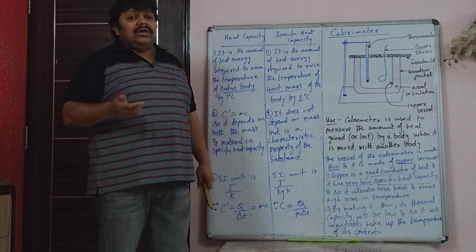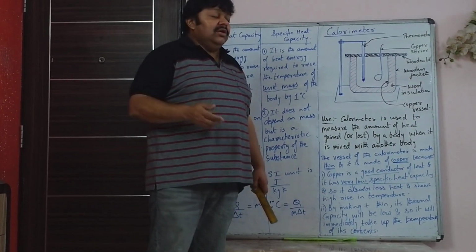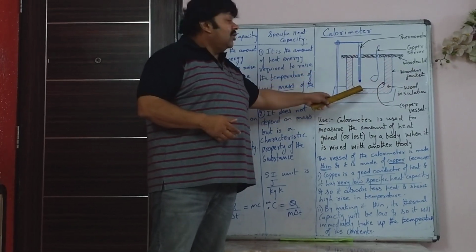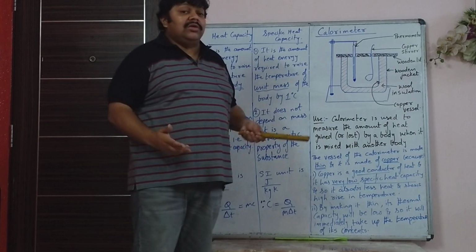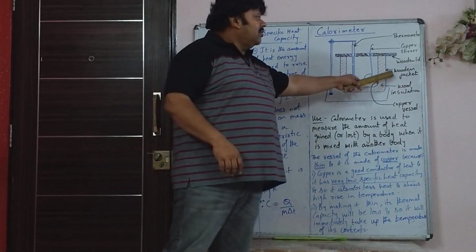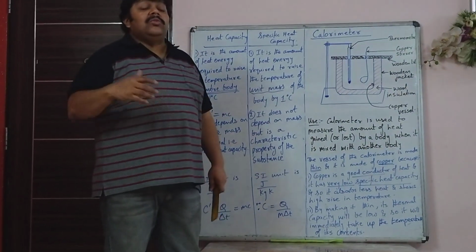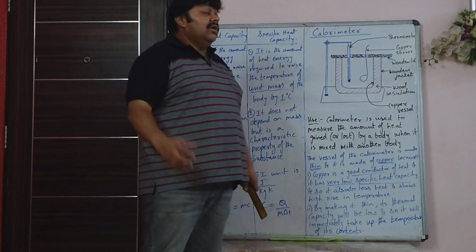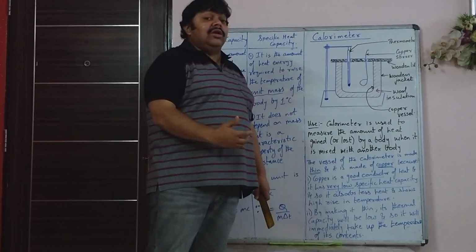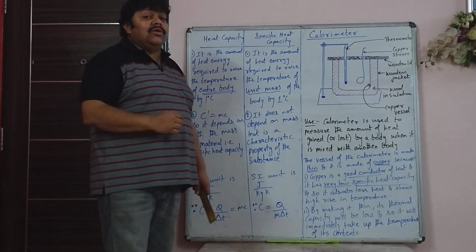There will be neither heat loss nor heat gain. So there will be no transfer of heat after that. For that, we have to have a setup where there is no loss of heat to the surroundings. That is why the wooden jacket, wooden lid and wool insulation are used, to prevent the escape of heat to the surroundings, and in the same way surrounding heat should not enter the system. So to make it an insulated system, you are using the calorimeter.